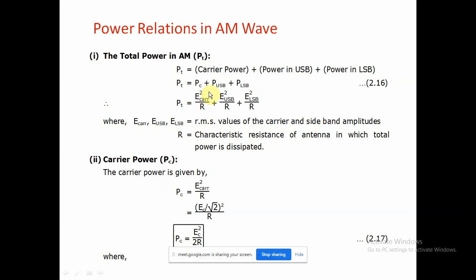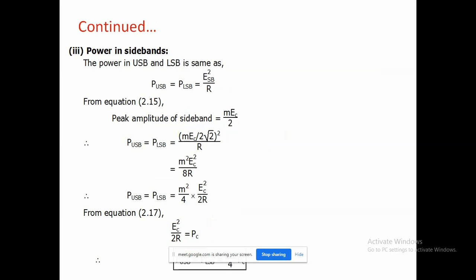Then what is the formula of PC? As compared to the RMS value, it is E square carrier upon R. When you take the root, that is (EC upon root 2) whole square upon R. Then we get the carrier power, PC equal to EC square upon 2R. These are the power relation parameters.